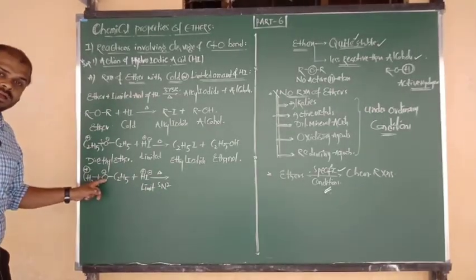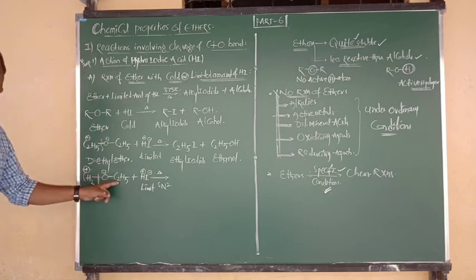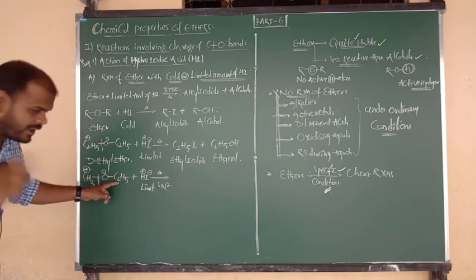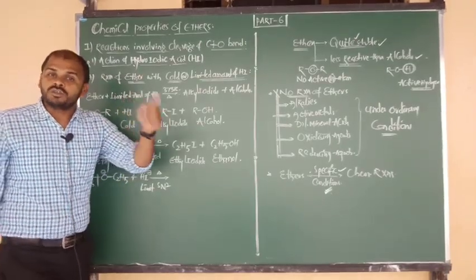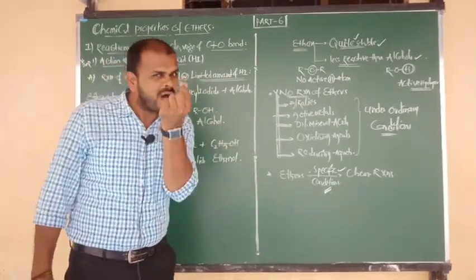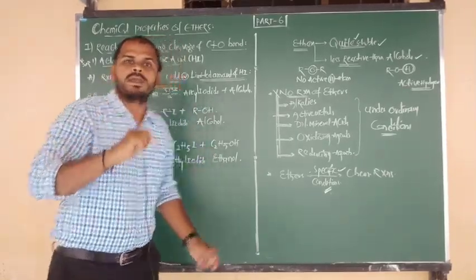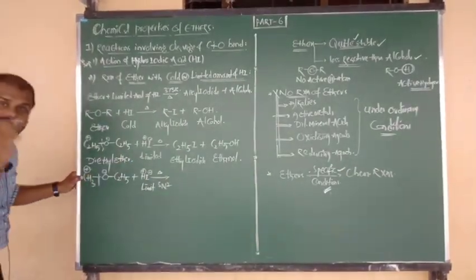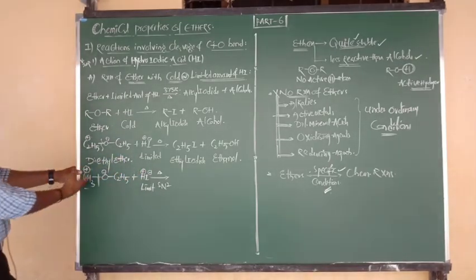The C-O bond cleavage must occur between the carbon of the simple group and oxygen. So which is the simple group? The methyl group, and the other is the bulky alkyl group. And one more thing we can say, listen carefully: I minus is nothing but a nucleophile. Nucleophilic attack must take place upon the smaller alkyl group. The nucleophile attacks upon the smaller alkyl group. So I minus is the nucleophile, and it attacks the smaller alkyl group, that is methyl. So the methyl carbocation accepts I minus.